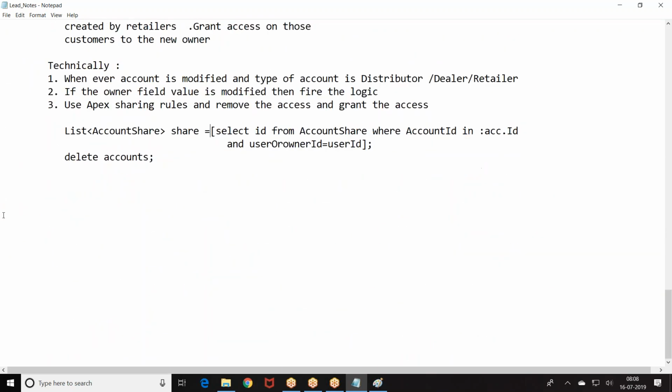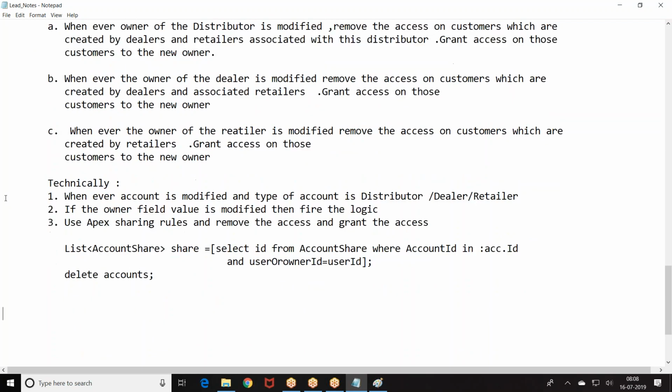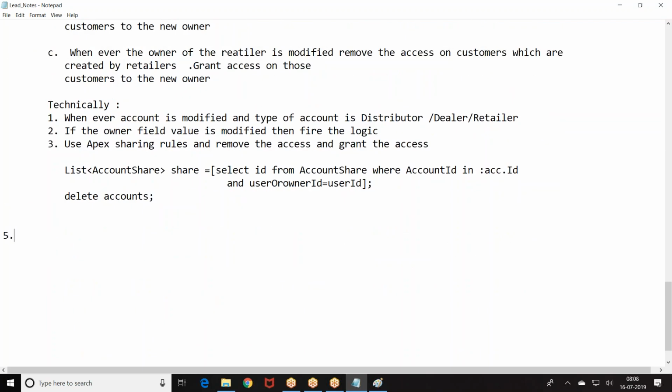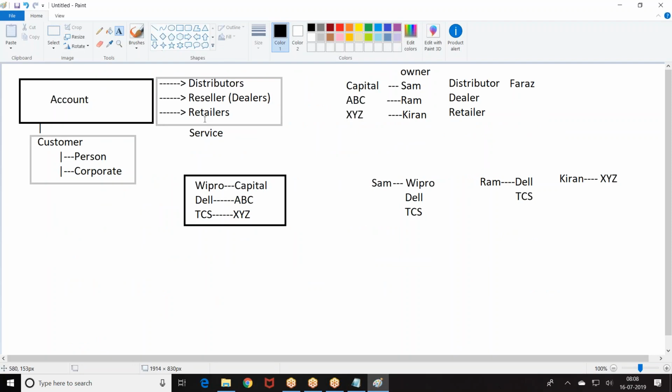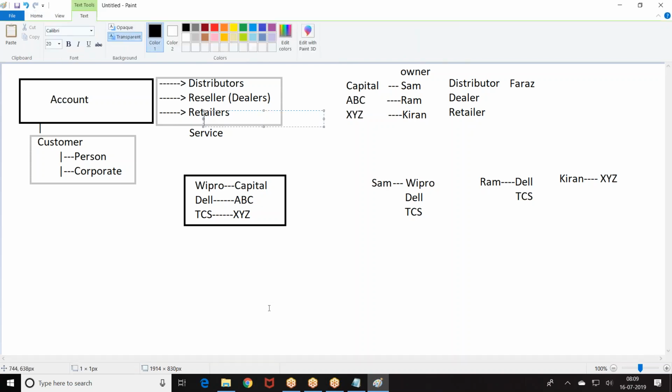The next one. Again, I hope this scenario was clear. We told who the accounts are, and we are telling about creation. When a new customer is created, what should happen? At the same time, when the owner of the distributor is modified, what should happen? These are the business functionalities. I hope you got the story. According to your business, these are the accounts. In these accounts, I gave you the business logics that are running: when a customer is created or when the distributor owner is modified. Okay, then next one.